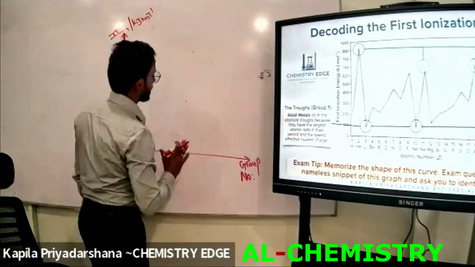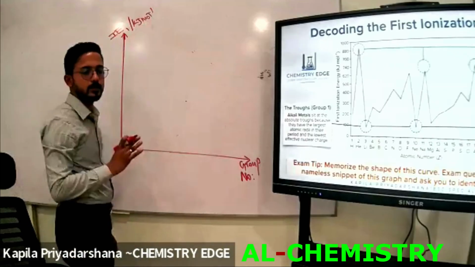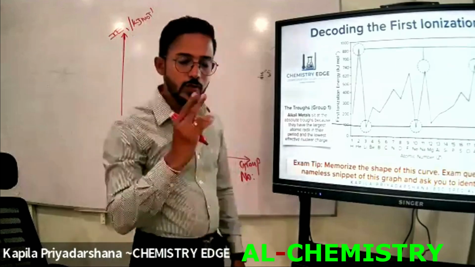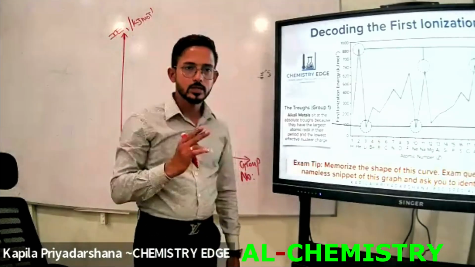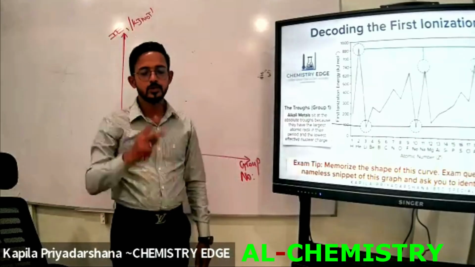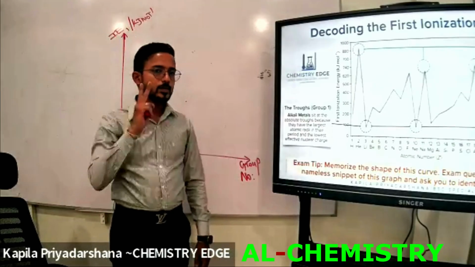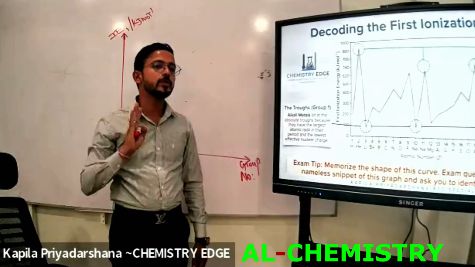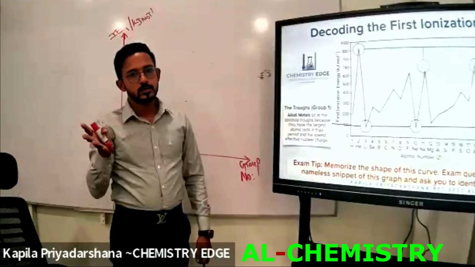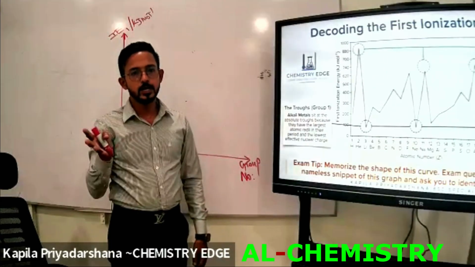When we are drawing the graph of the first ionization energy, I have told you there are two factors that affect the ionization energy. Mainly 2 factors, but it can be 4 factors when including the screening effect and effective nuclear charge.